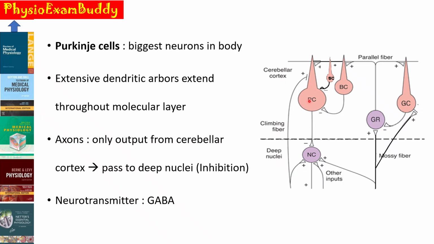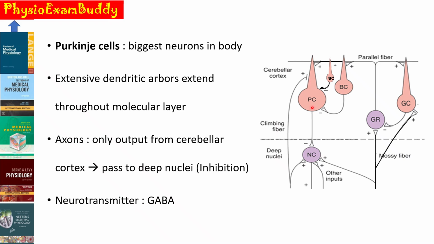We have already seen that the Purkinje cell is located in the Purkinje cell layer, and it is one of the biggest neurons in the body. This Purkinje cell has extensive dendritic arbors, that is extensive dendritic branches which extend throughout the molecular layer.